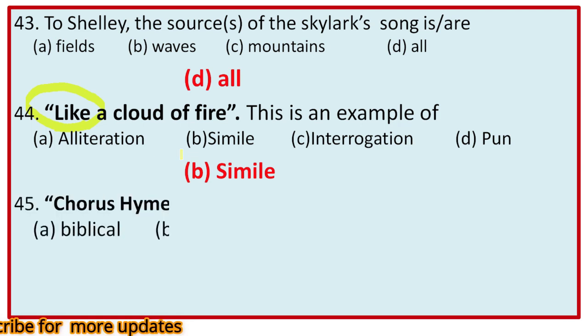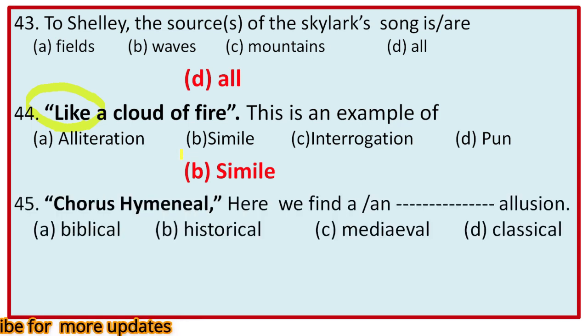Next, 45. "Chorus hymeneal." Here we find a or an dash allusion. Chorus hymeneal means marriage song, or the song sung by young men and women during matrimony. And hymeneal is the adjective form of Hymen, the god of marriage according to classical mythology.